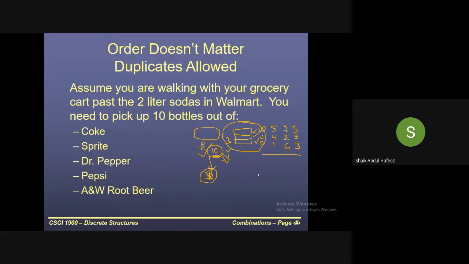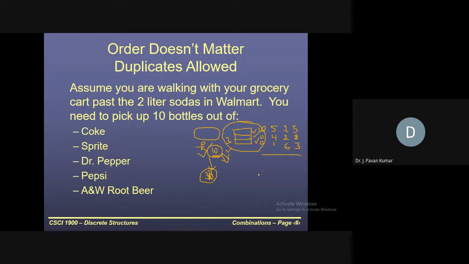Sir, I think the order doesn't matter here. Yeah, order does not matter. So can we go for p? If order matters, then only we'll go for 10p3, right? Or p, right, in general. So obviously it is not p, because order does not matter, so we will be having fewer possibilities.